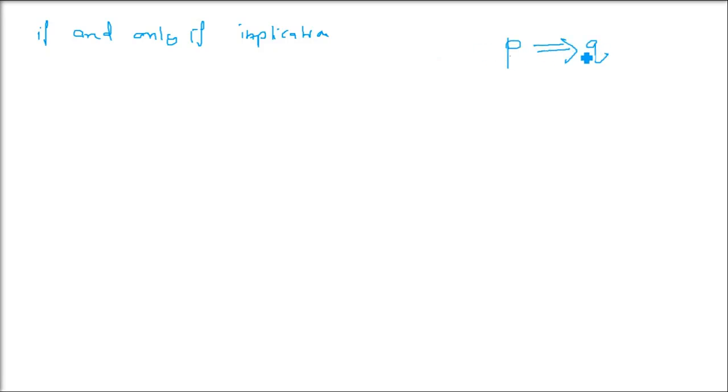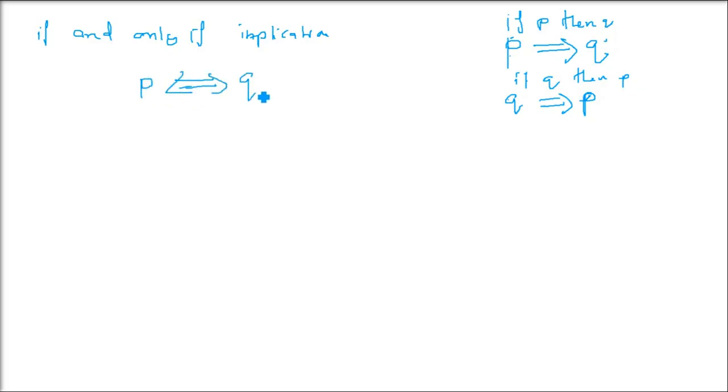And also it is true that Q implies P, that is if Q then P. These two sentences are holding at the same time, if P then Q and if Q then P. So we will say that this is the if and only if denotation. We denote it by two lines with an angle bracket on both sides.